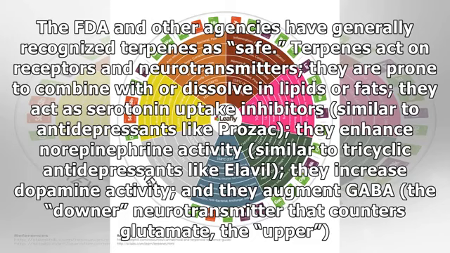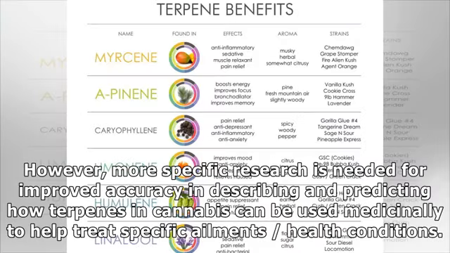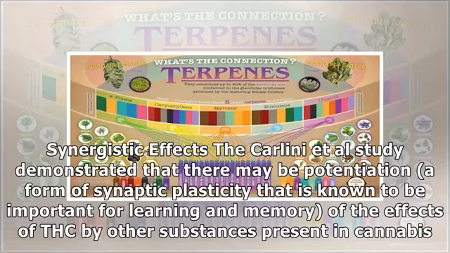They act as serotonin uptake inhibitors, similar to antidepressants like Prozac. They enhance norepinephrine activity, similar to tricyclic antidepressants like Elavil. They increase dopamine activity, and they augment GABA, the downer neurotransmitter that counters glutamate, the upper. However, more specific research is needed for improved accuracy in describing and predicting how terpenes in cannabis can be used medicinally to help treat specific ailments and health conditions.